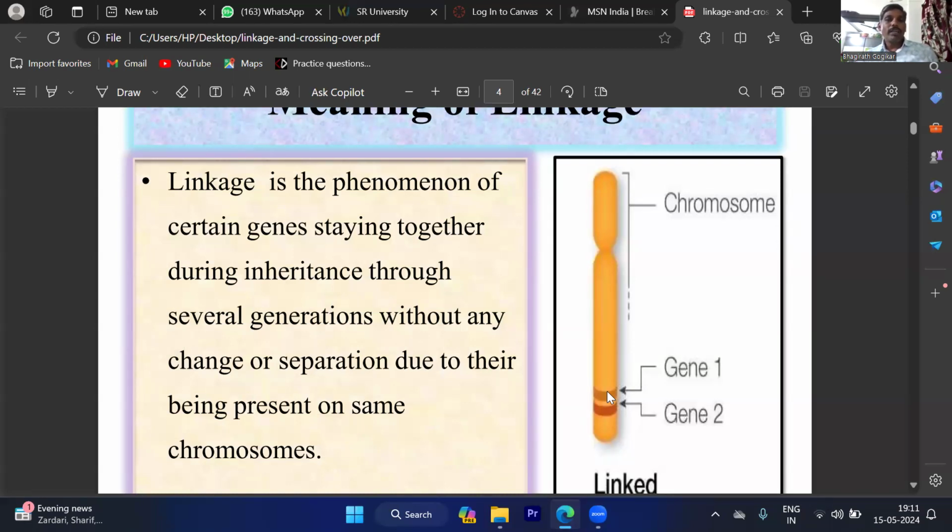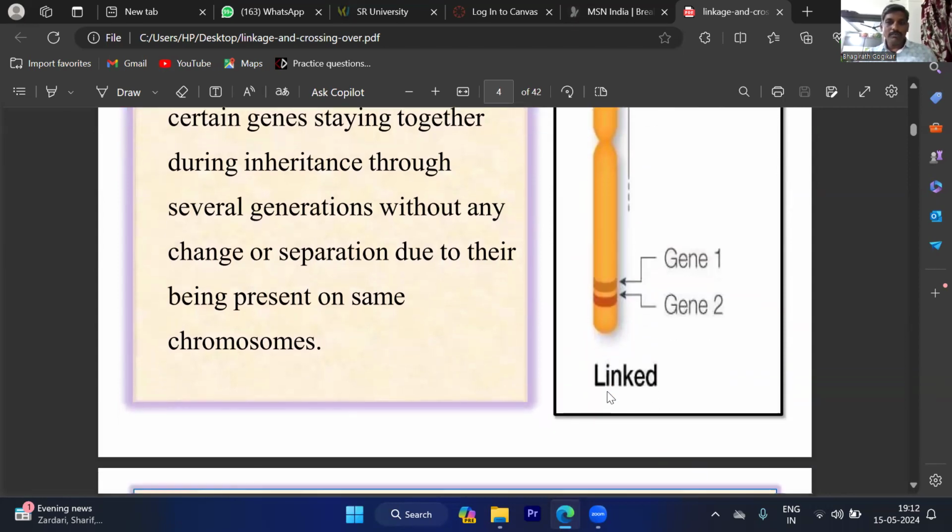In Mendel's work, whatever characters he observed, the genes were placed on different chromosomes. That way they segregate easily, and the gametes are proportioned equally. But here it is not like that. Here all the genes are present together on the chromosome, and they move to the gamete without separation. Such a phenomenon is observed among the genes. That is called linkage. Is it clear?